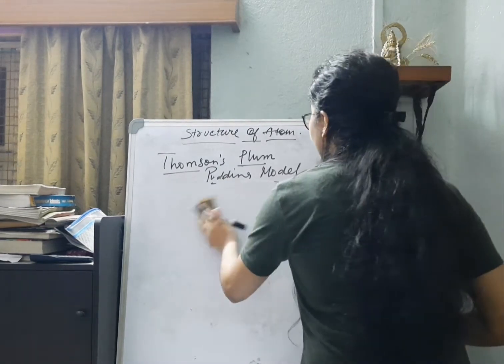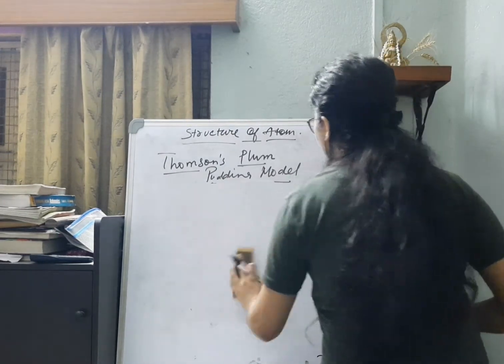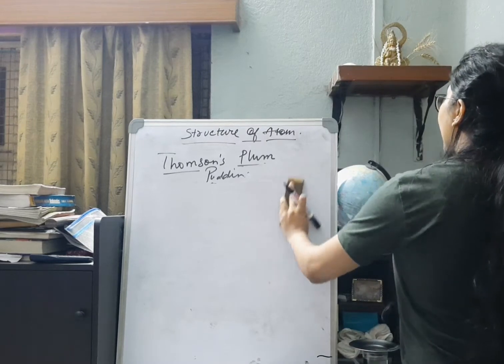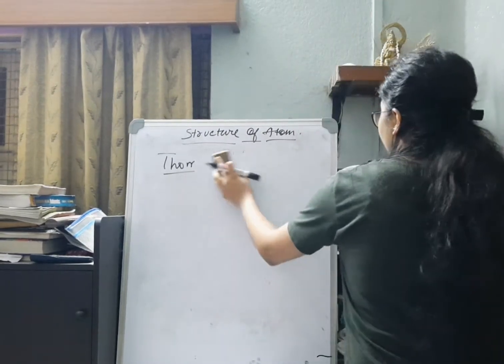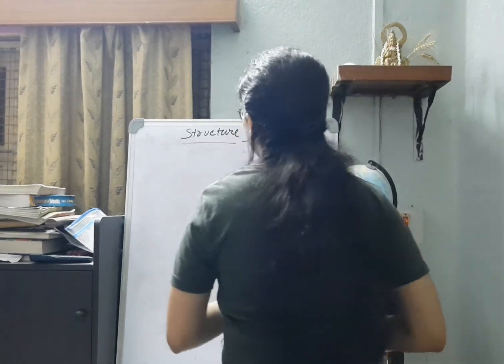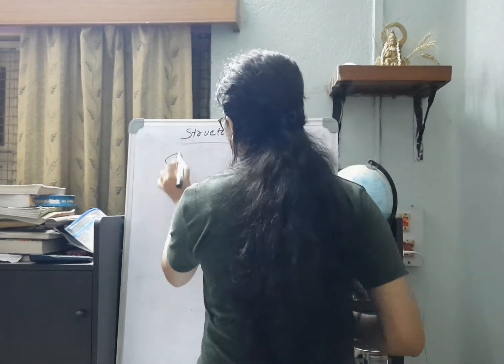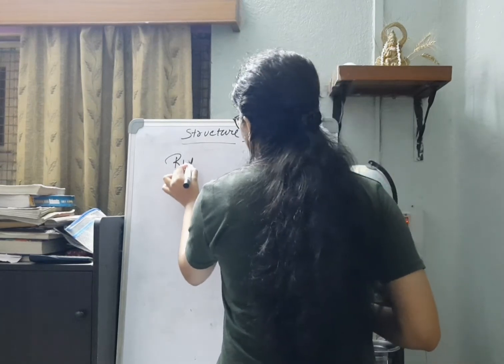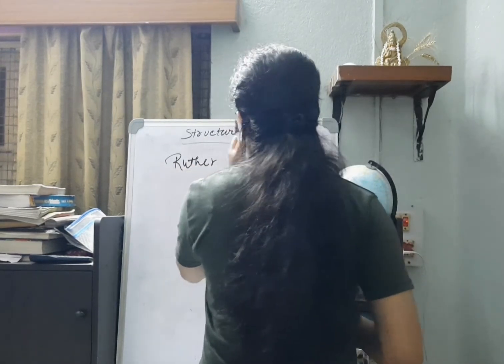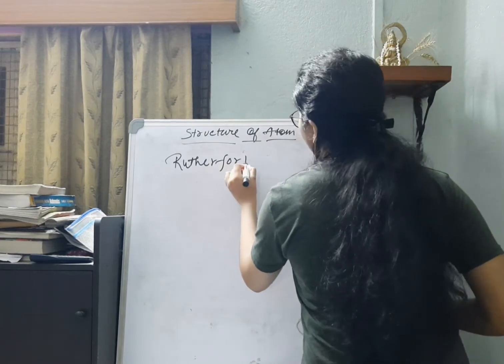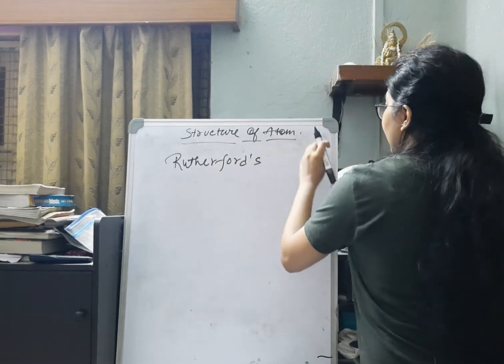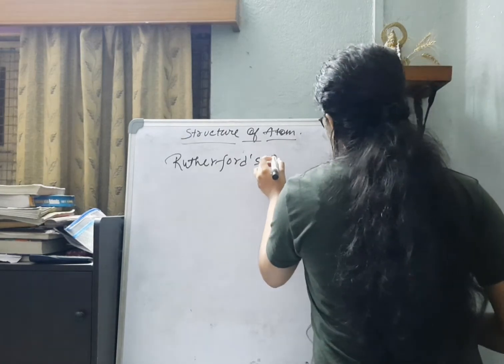Rutherford took a very thin gold foil, and he ensured that certain alpha rays, alpha meaning doubly charged helium nuclei, were made to strike the gold foil.